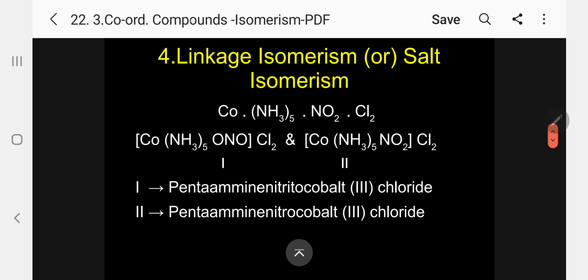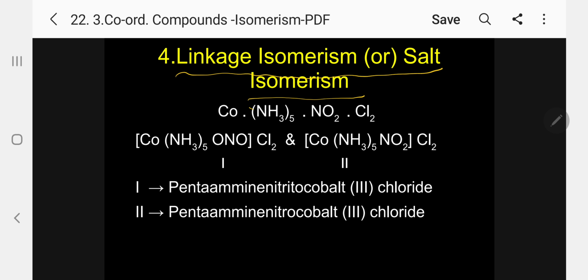The fourth one, under structural isomerism, is linkage isomerism or salt isomerism. What is linkage isomerism? It is the difference in the functional group, kindly follow, the ligand. Difference in ligand we will call linkage isomerism.